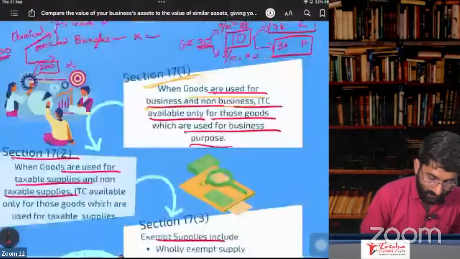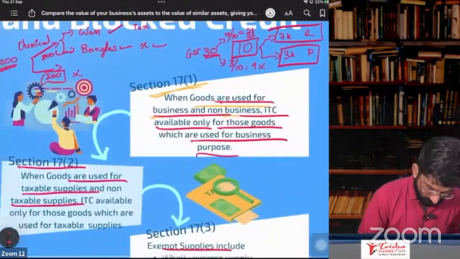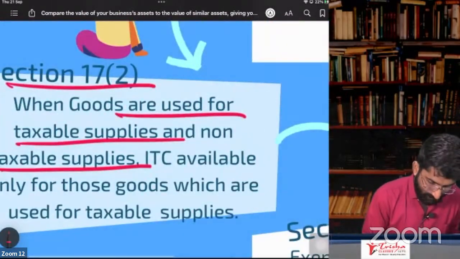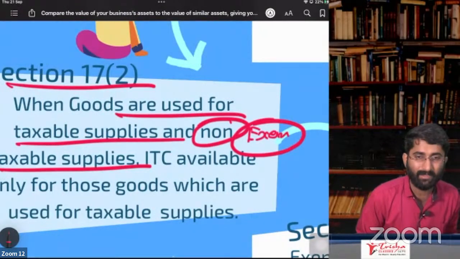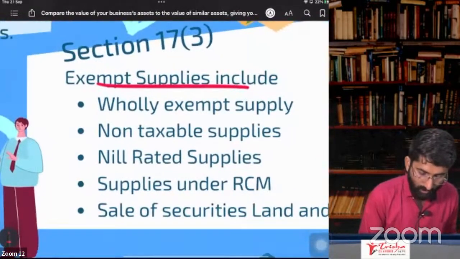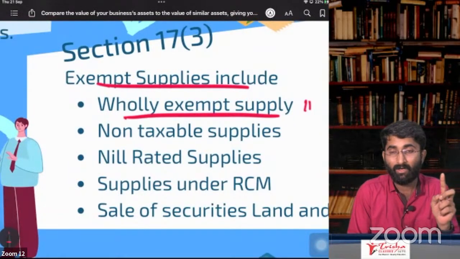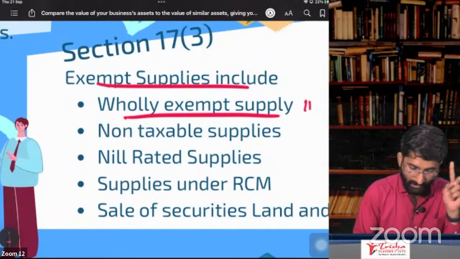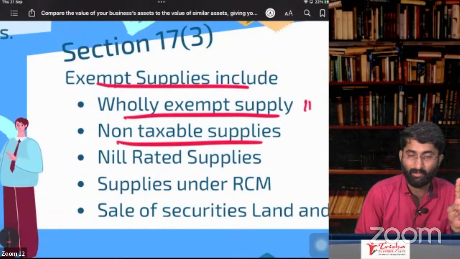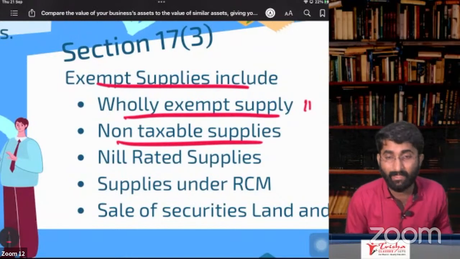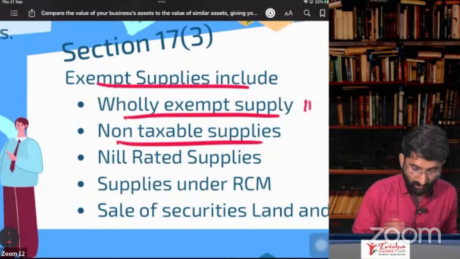Exempt supplies. See, here we discussed non-taxable or exempt supplies. What is the meaning of exempt supplies, sir? Exempt supply includes wholly exempt supply, nothing but section number 11 where some exemptions are given, that is wholly exempt. Non-taxable supplies. What are non-taxable supplies? Remember the 6 products, alcoholic liquor and so on. That is also included. Nil rated.